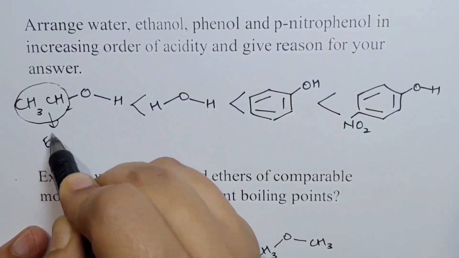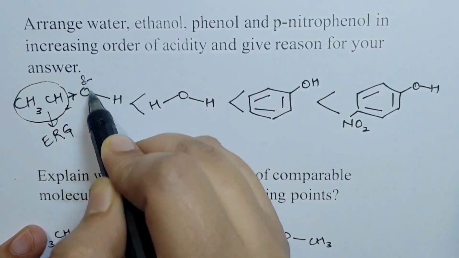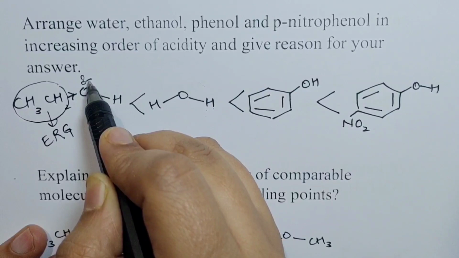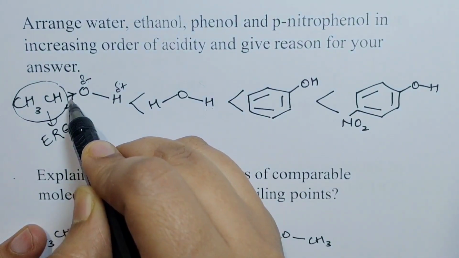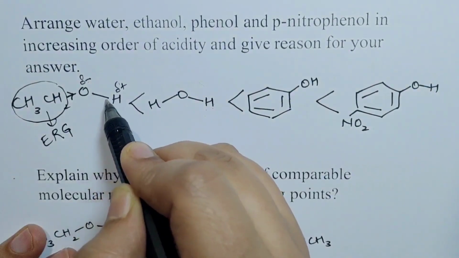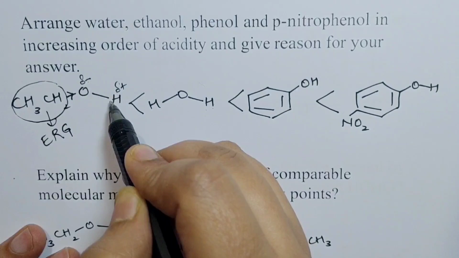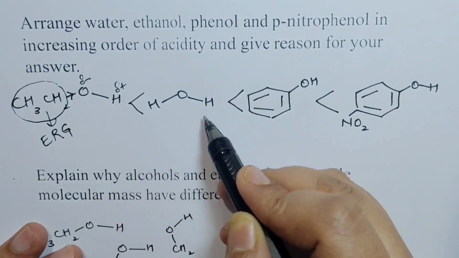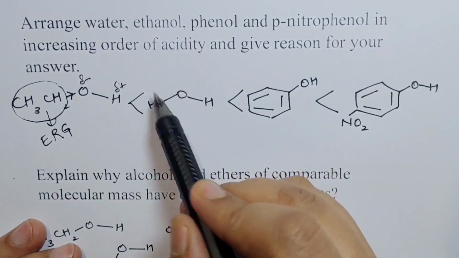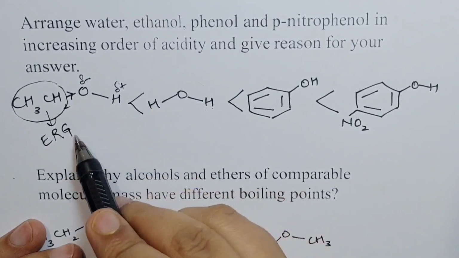Alkyl groups are electron releasing groups. So they would give electron density to the partially negative oxygen atom. Now, if it gets electron density from here, it's not going to pull the electron density from the OH bond, making the OH bond less polar. Making the OH bond less polar means this is less acidic.